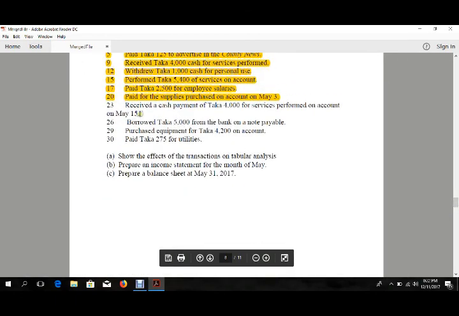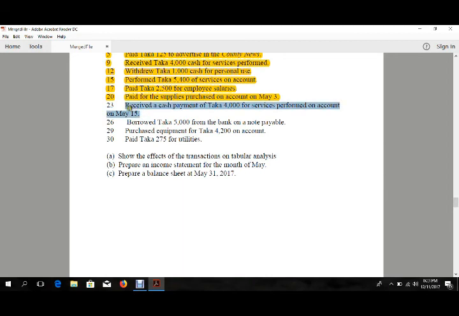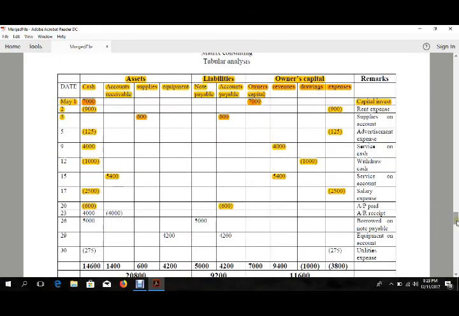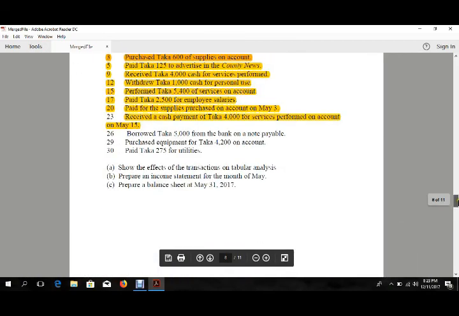It said that on May 23rd Trixie received a cash payment of 4,000 for the services performed on account. So Trixie got 4,000 taka from someone she performed service for but didn't get paid before. As she got the money in cash, we'll put this in the cash section, and also subtract this from the accounts receivable, as she got 4,000 from the 5,400. Let's go for our next entry.